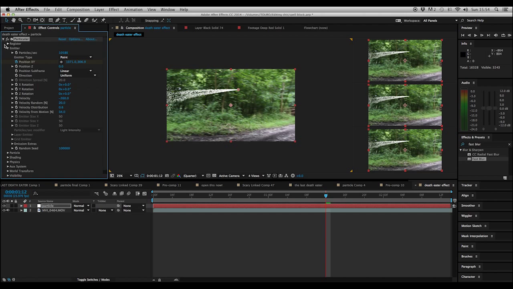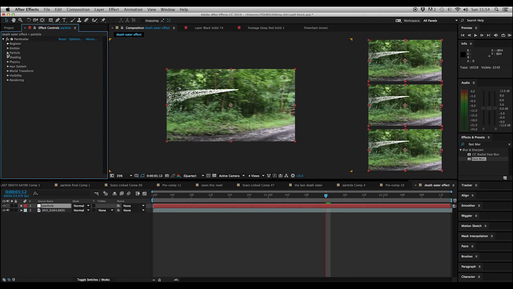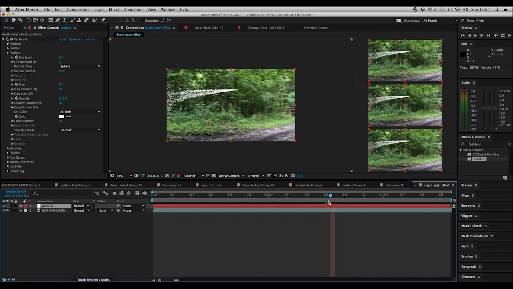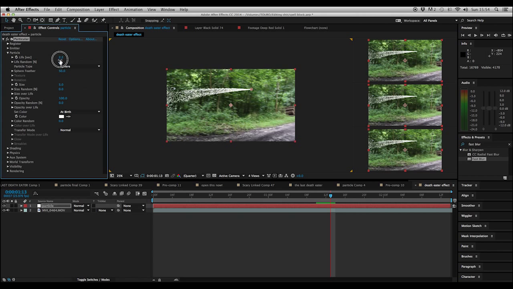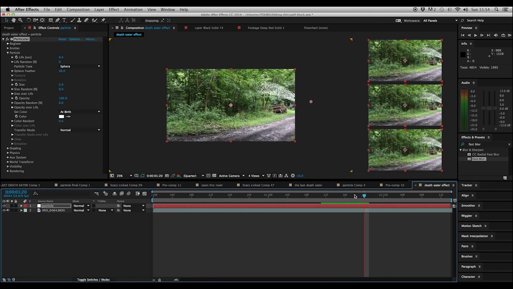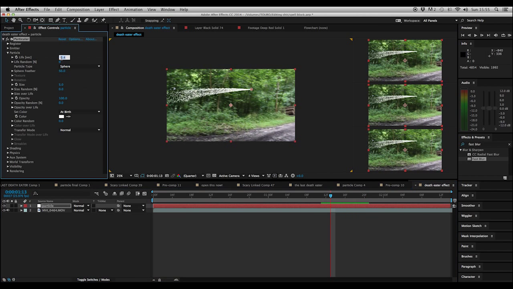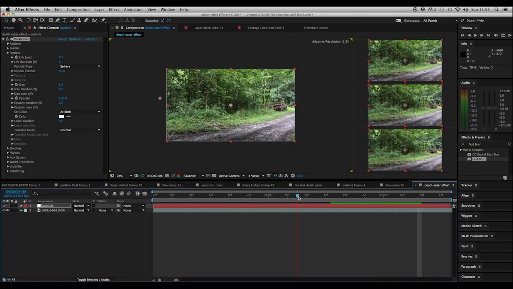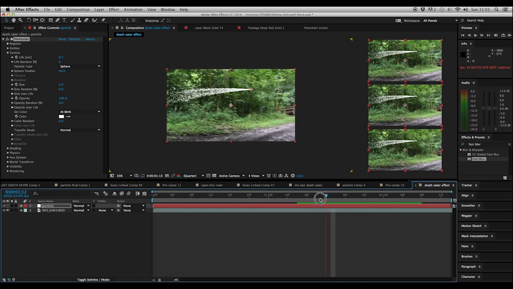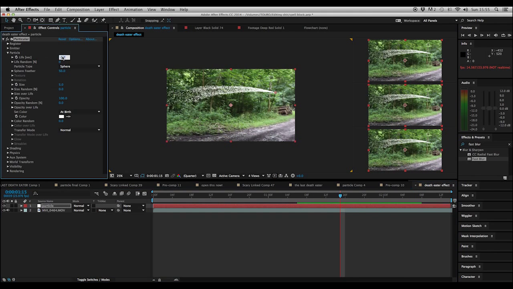So we can now shut that up, turn that emitter off, and open up particle. Now we want to get rid of this slight bunched up of particles, don't we? So if we just decrease the life, it will then take that away. I think that's a bit short. 0.7 maybe. Let's see. That actually looks quite good. Maybe a bit longer. Let's try 1.